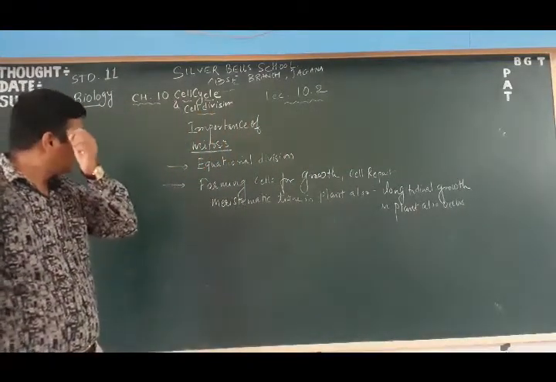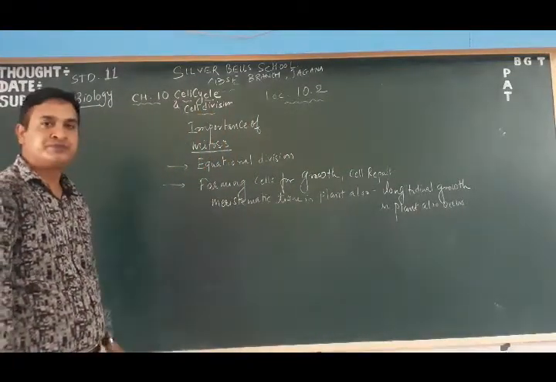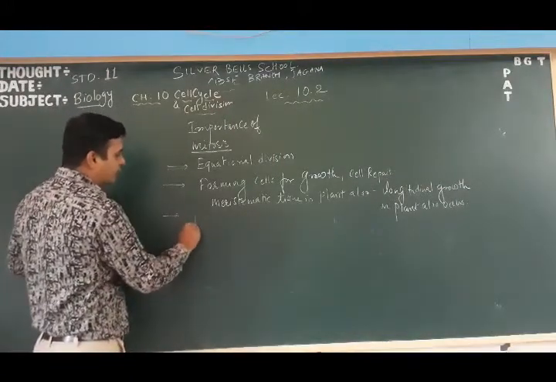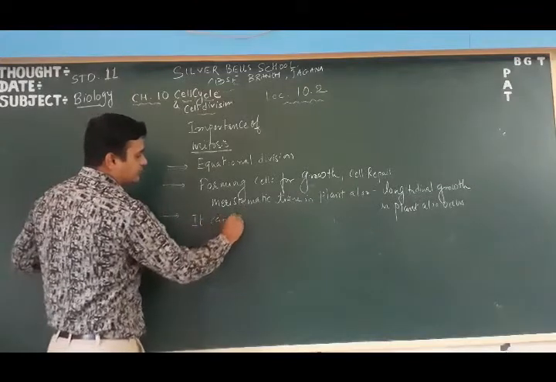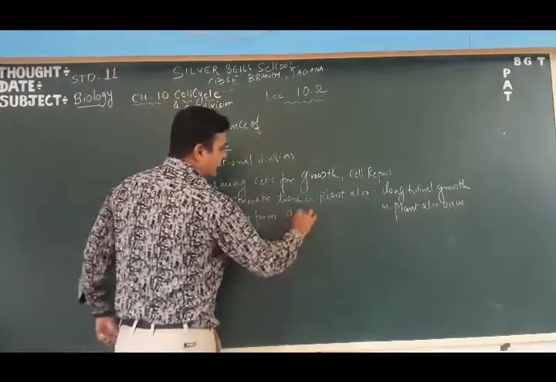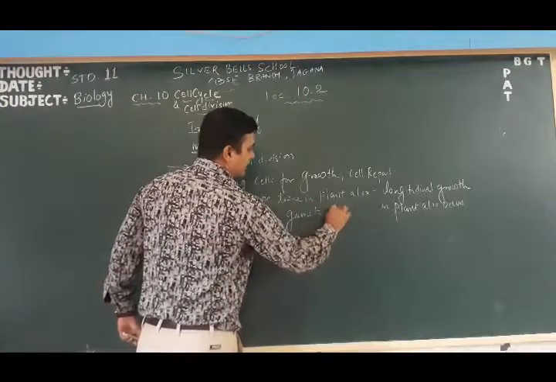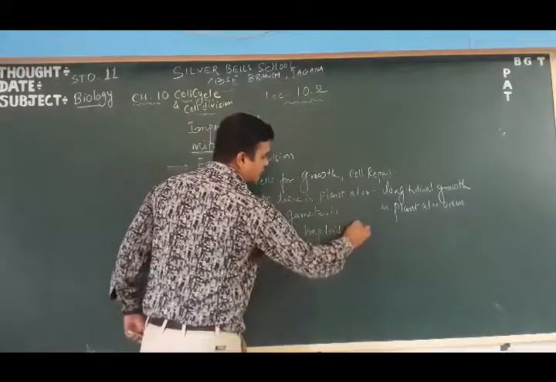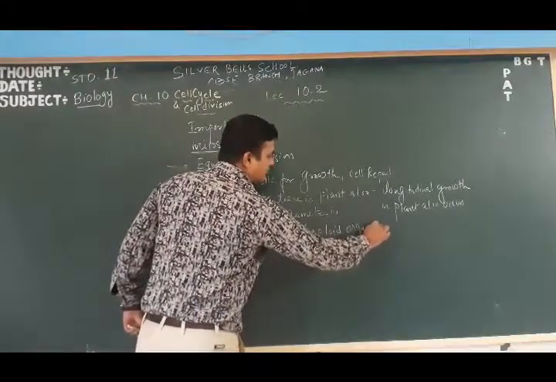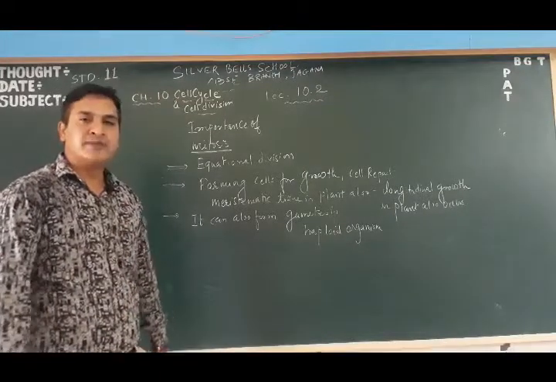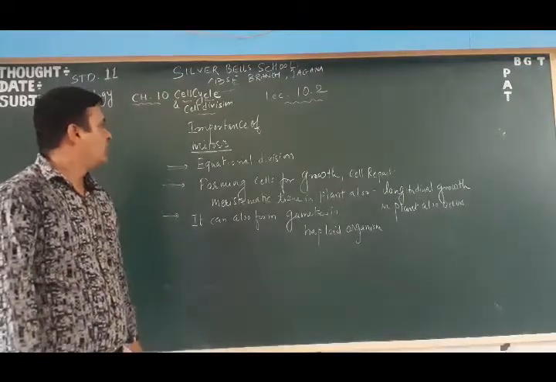For that, it is very important. इसके अलावा it can also form gametes in haploid organisms. So this is all about the importance of mitosis.